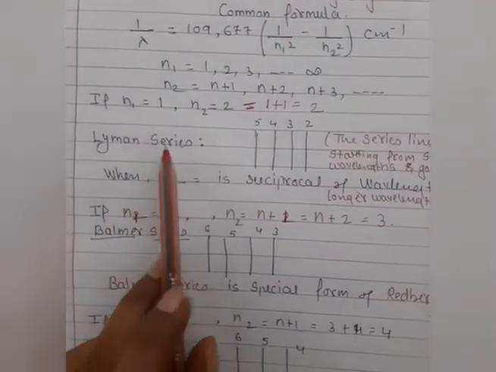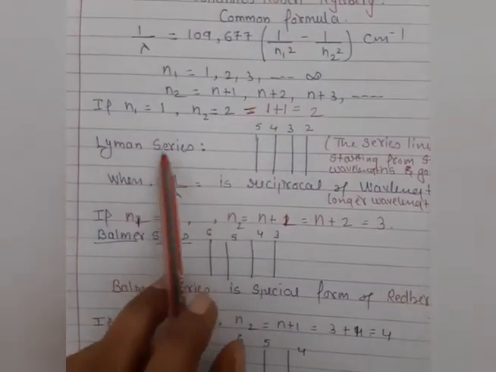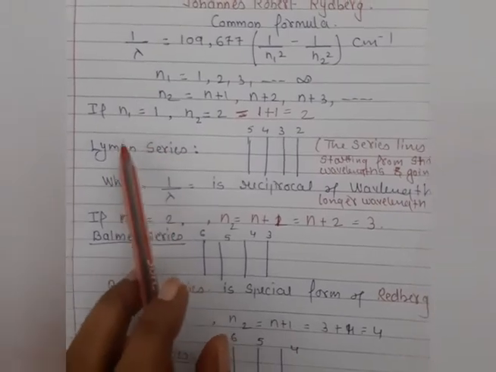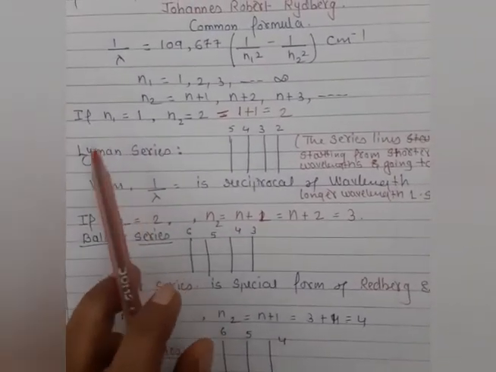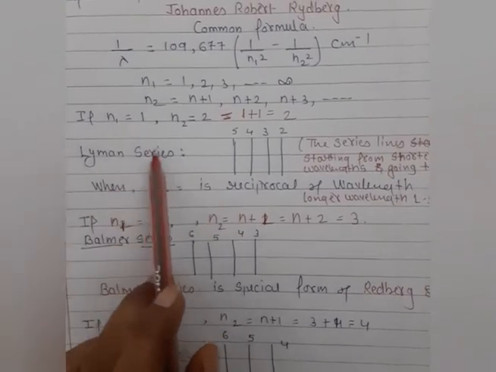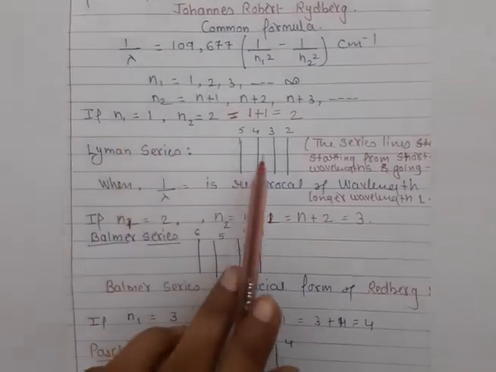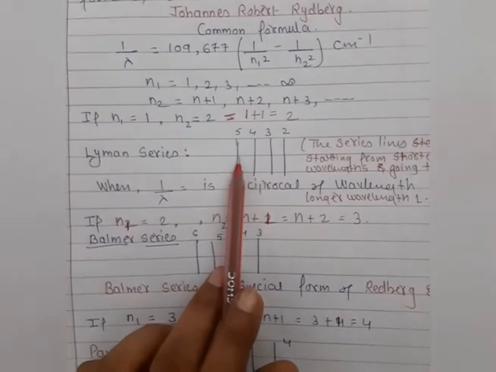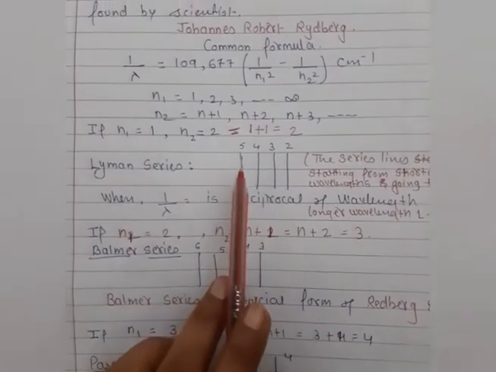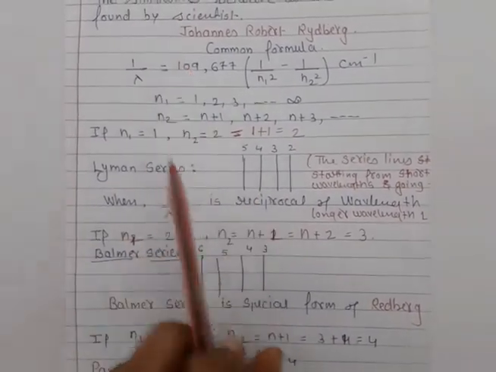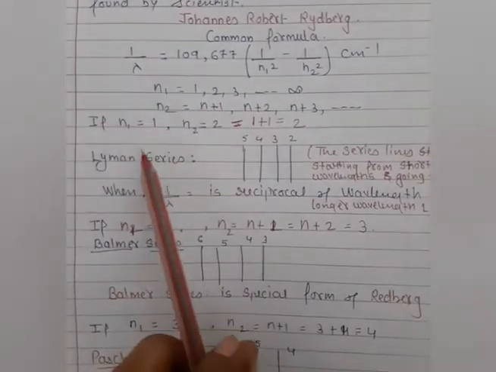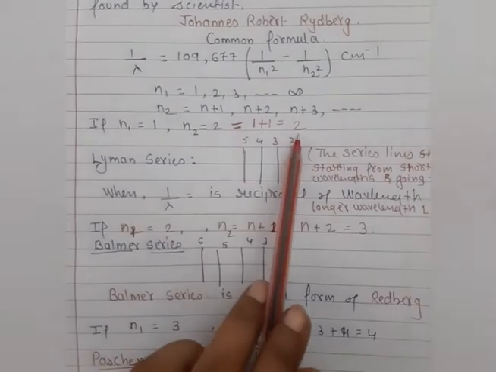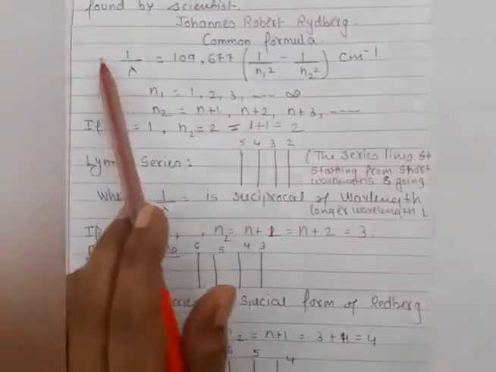So what does it mean? It means, students, as you know very well, the Lyman series is nothing but we are talking about ultraviolet light. In ultraviolet light, we are getting a different range of light, a different spectrum, having different wavelengths. So how did we get the different wavelengths? We get them with the help of this formula, because in the place of n1 we substituted the value 1, and in the place of n2 we substituted the value 2.